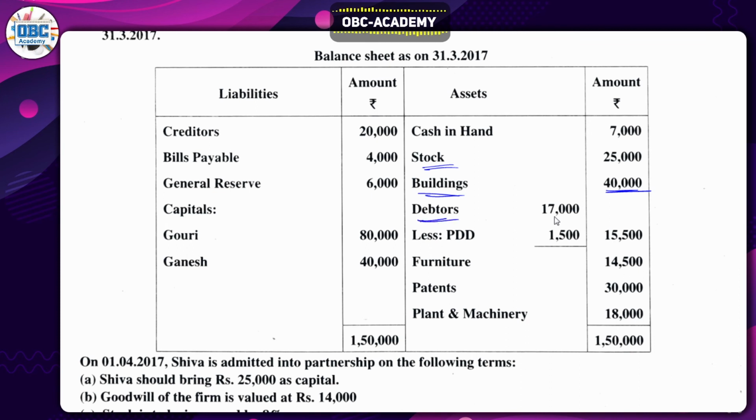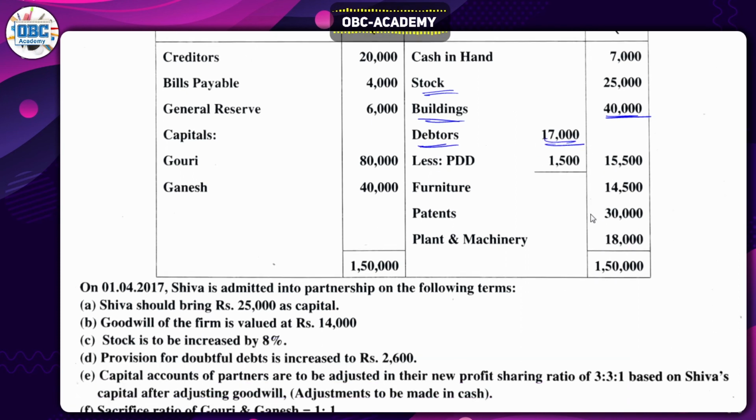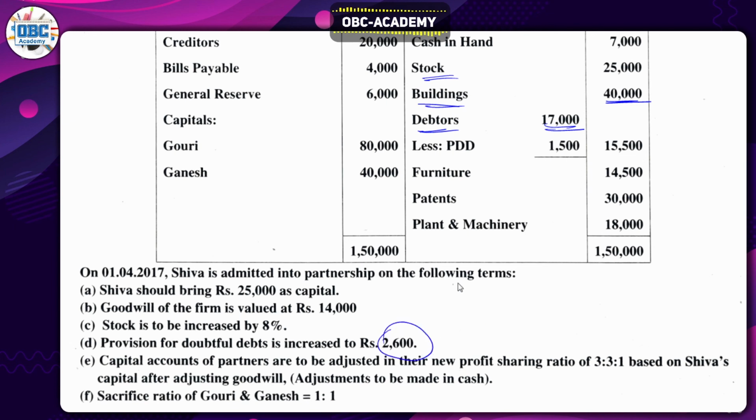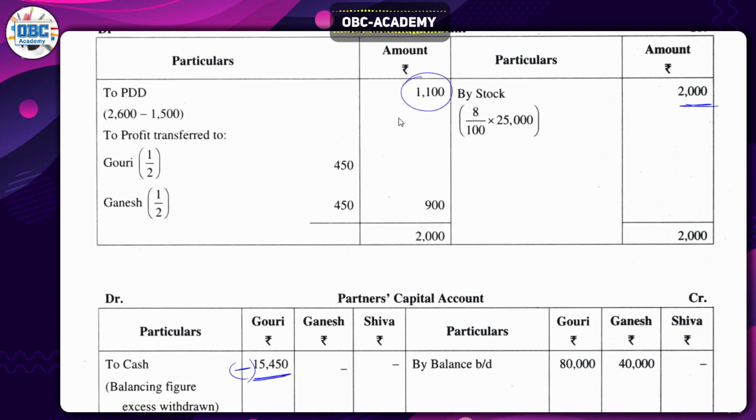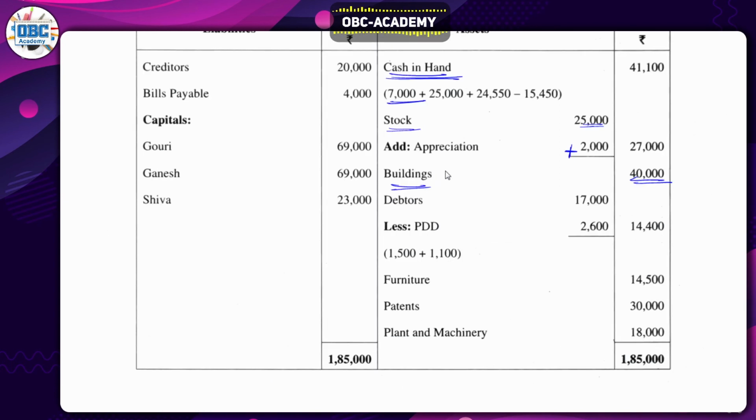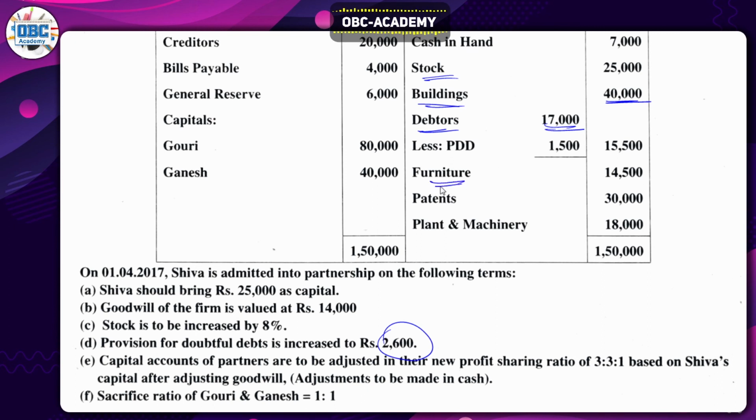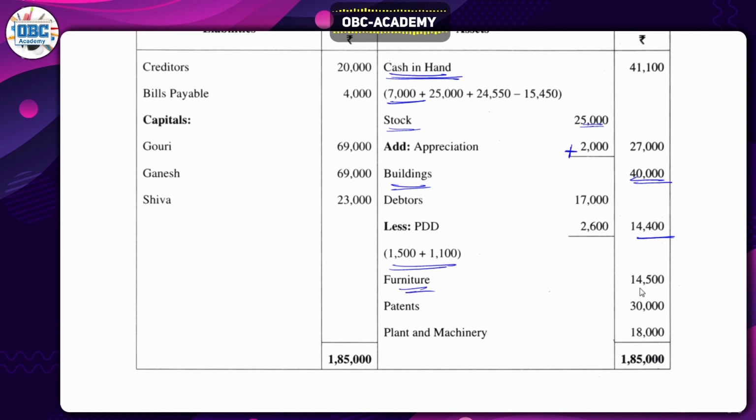So debtors 17,000 minus 2,600, the whole amount, or you can just write 1,500 and plus 1,100. You can write either of those, or you can just directly write 2,600 instead of these two. So debtors 17,000 less provision for doubtful debts 2,600 directly, so 14,400 rupees. Next, what do we have? Furniture. We have furniture 14,500, directly write furniture. We don't have anything related to furniture, so we'll write the same as it is.